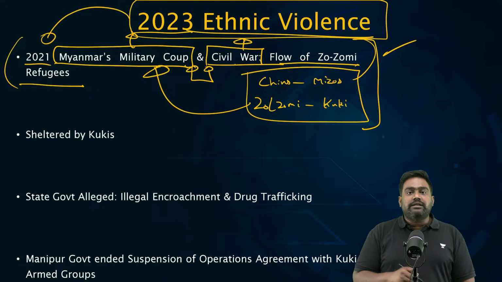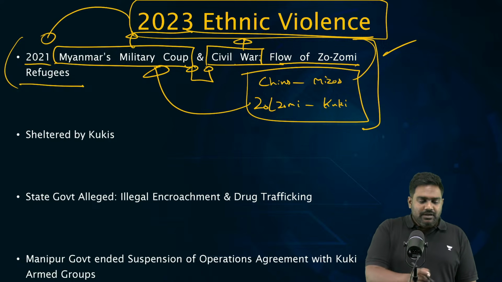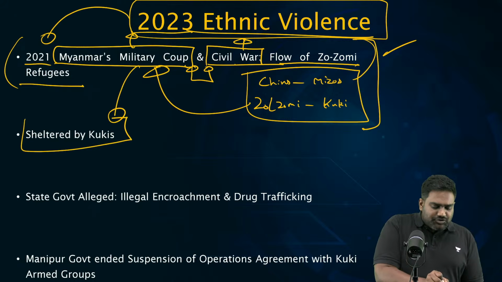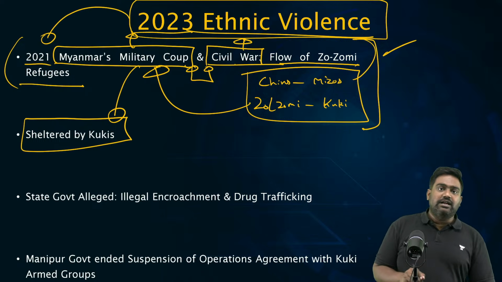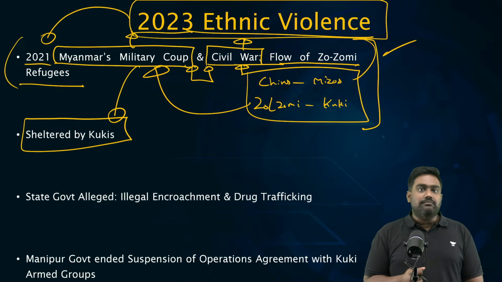Obviously, these communities are related, they share familial ties with them, they have to shelter them, protect them. So, though India has tried blocking the entry of refugees and illegal migrants, local communities have taken the refugees in and protected them because there is a humanitarian crisis which has perpetuated in Myanmar.